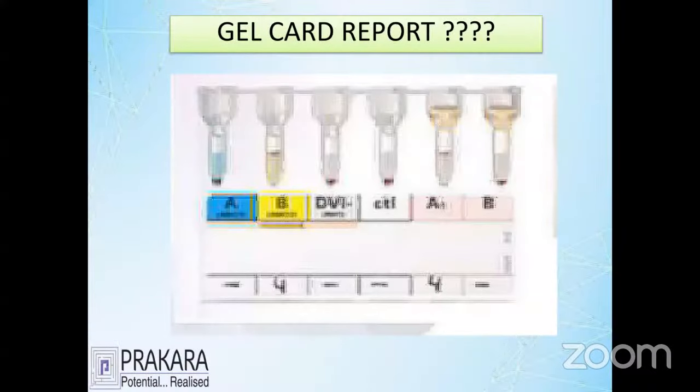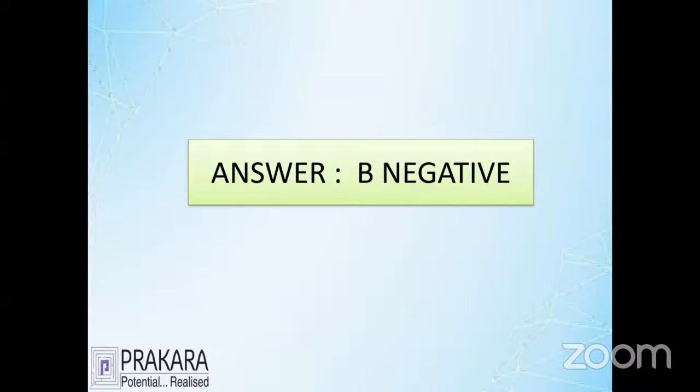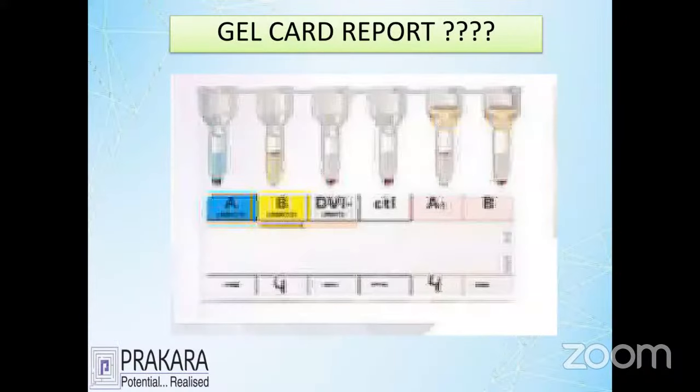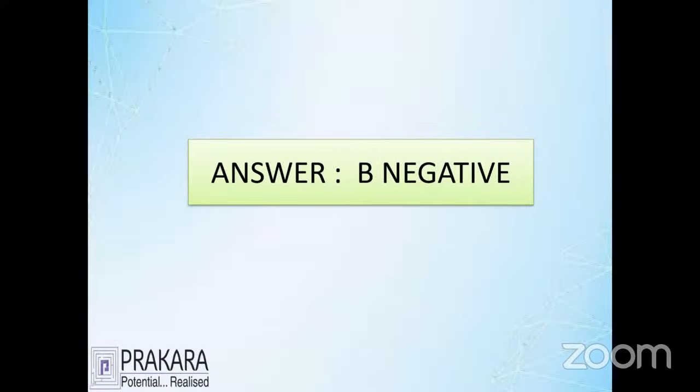Now let's go to the gel card method. The gel card method shows that the person has a reaction, which we call trapping, in the B area, and A1 also shows a trapping area. That means the person has the B antigen and A antibody. So the person has a B negative report. How does the B negative happen? The Rh system shows no trapping, that's why the control report is negative. Also, the patient's test report is settling at the bottom. So the report says B negative.